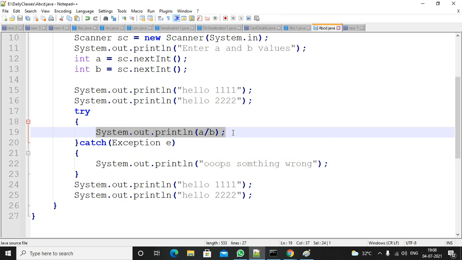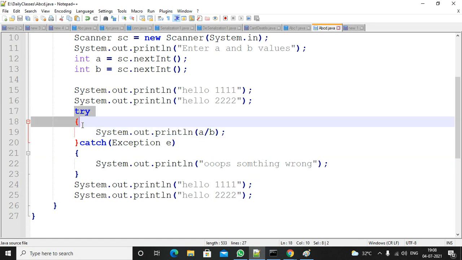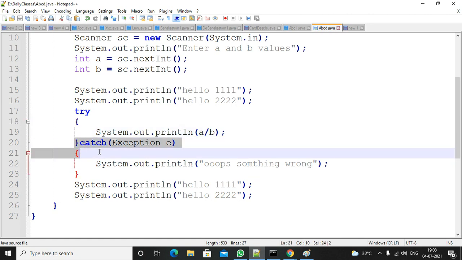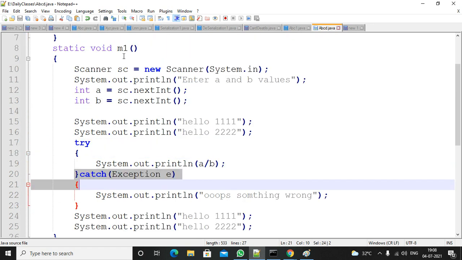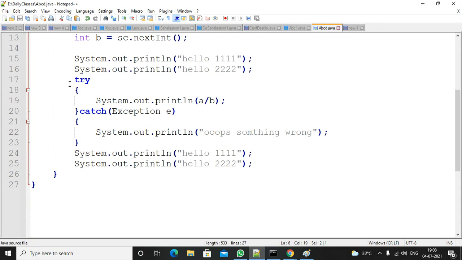If the exception is raised, it will not terminate immediately. Why? Because exception handling code is there. That means the try block and catch block are there as part of the main method. So it won't terminate abnormally. First it will collect the exception details: what is the exception name, what is the exception description, where the exception is raised.